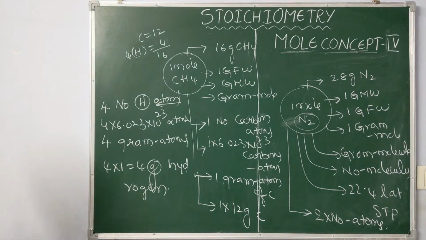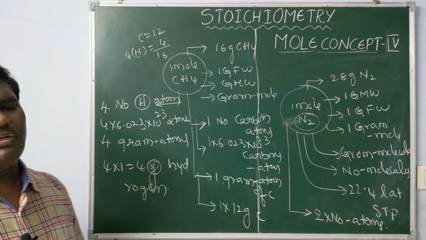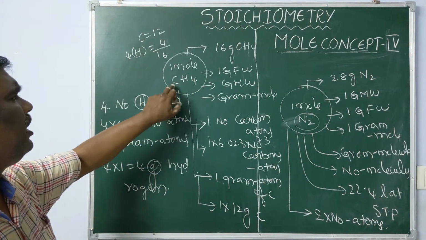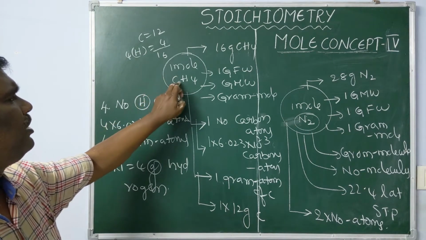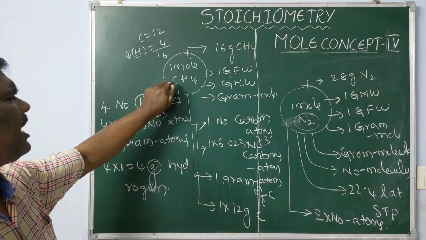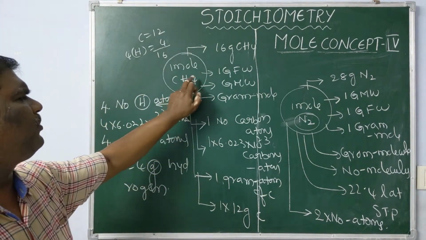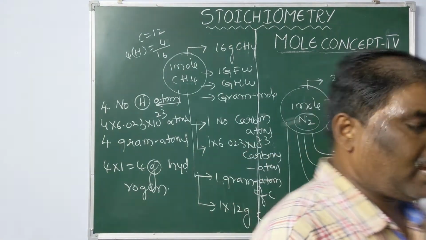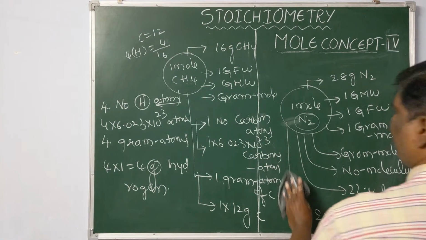Thus, I define 1 mole methane: it contains 1 gram atom of carbon, 4 gram atoms of hydrogen, or 1 into 12 grams of carbon, 4 into 1 grams of hydrogen.